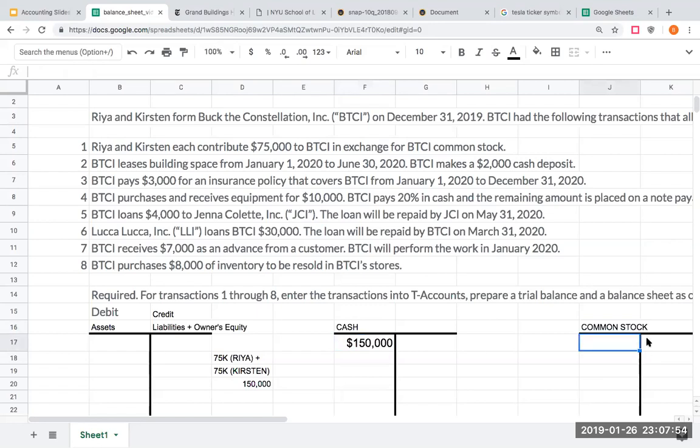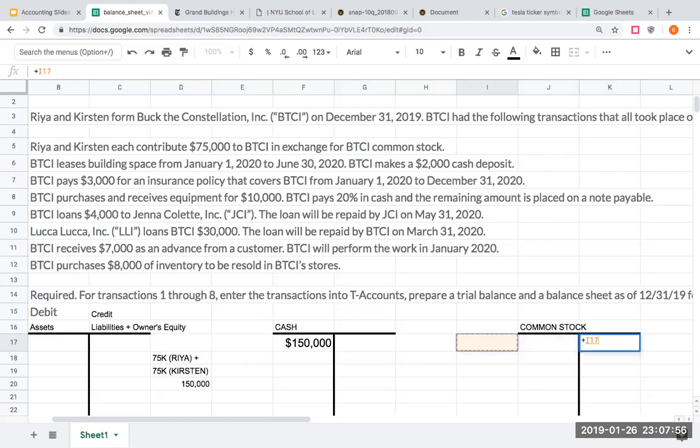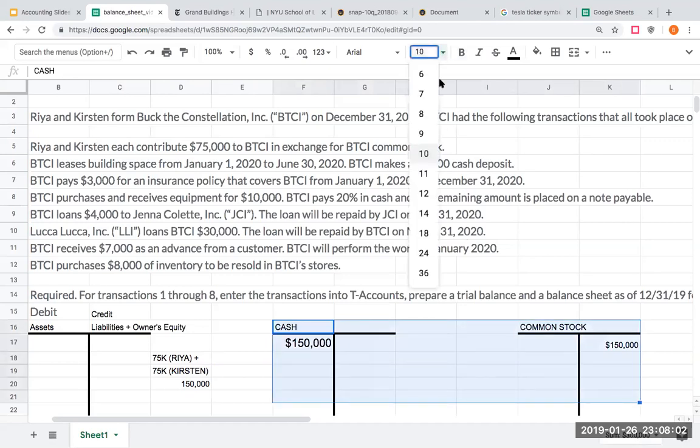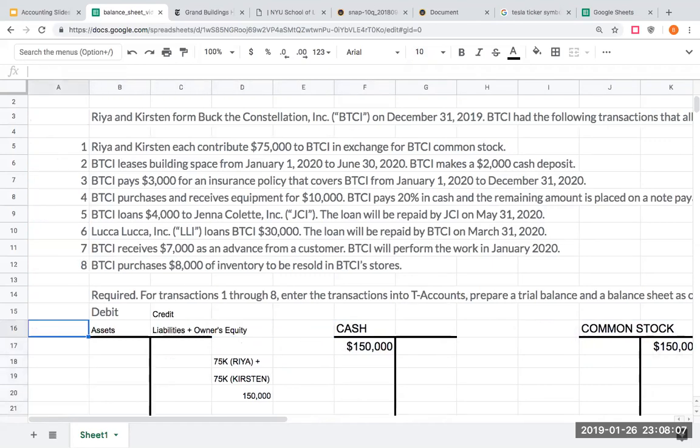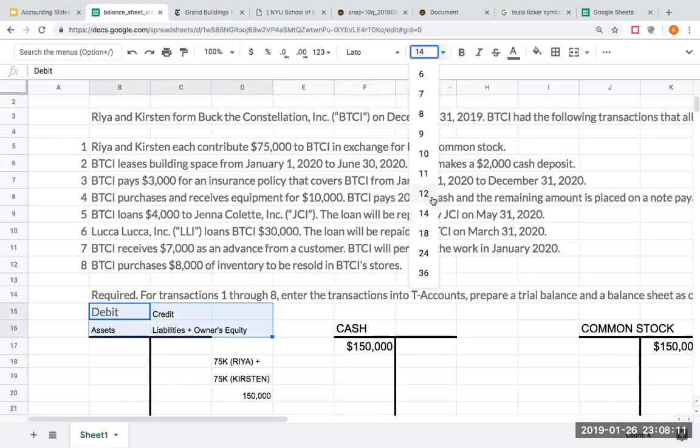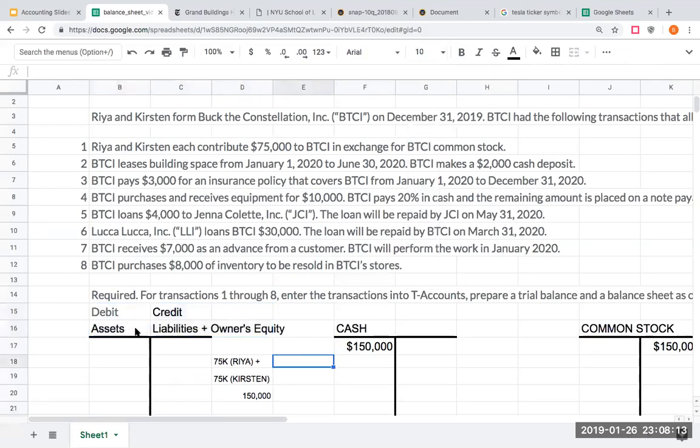And so for every debit, I need a credit. So I'm going to credit common stock for $150,000. Does this make sense with our T theory of accounting? And right here, we've shown we're increasing our cash by the 150. And then over here, we're increasing our owner's equity. Remember, common stock is an owner's equity account. If you don't remember that, go back to video 2, okay?